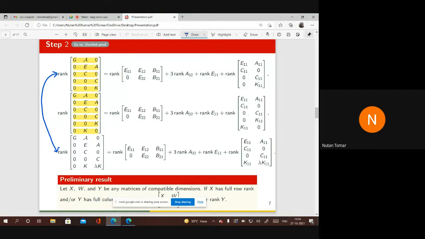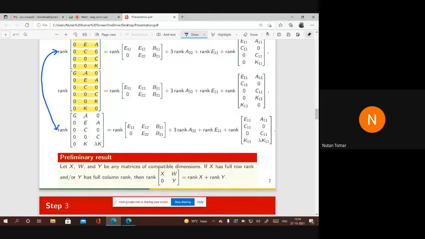Now we want to see what these conditions will be on system 6, because now we have converted system 1 into system 6. So the second application of linear algebra is this nice result, a rank formula for this block matrix.